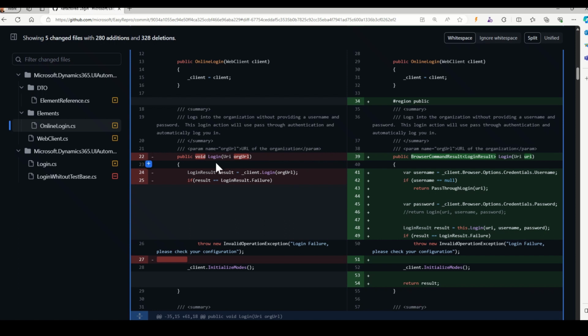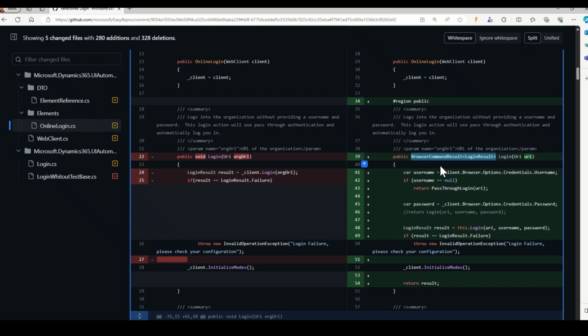So in this case, what we're doing is continuing to have roughly the same signature of the public function that the user base will use, in this case login. What we're doing now is we're examining this, right? So we know it's public, we know it's called login, and it takes a parameter called org URL that is a URI. So we've said, okay, since this is void, we know that nobody's expecting anything back from it. So an improvement that can be done here is to actually return back the result of the login as well. So actually return something.